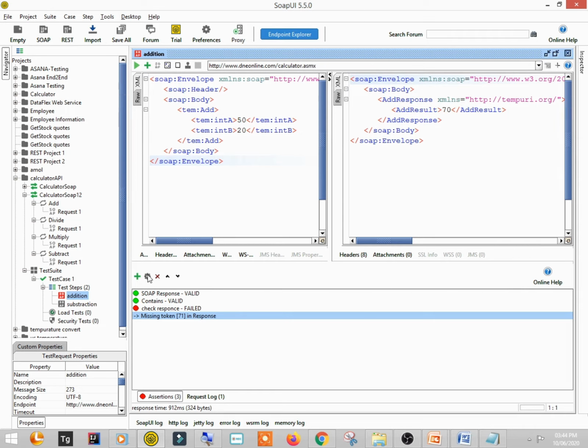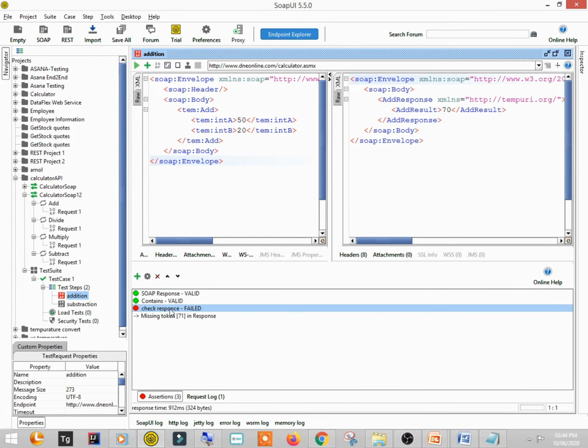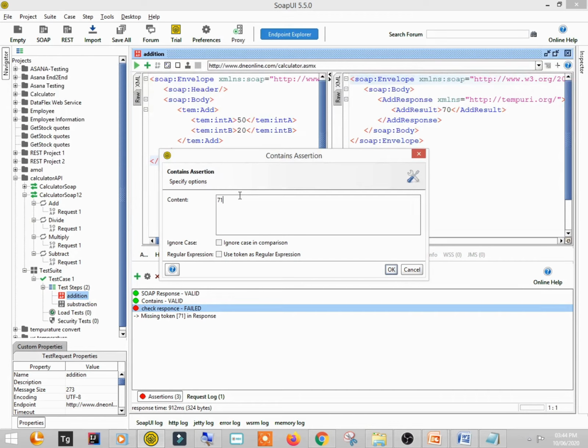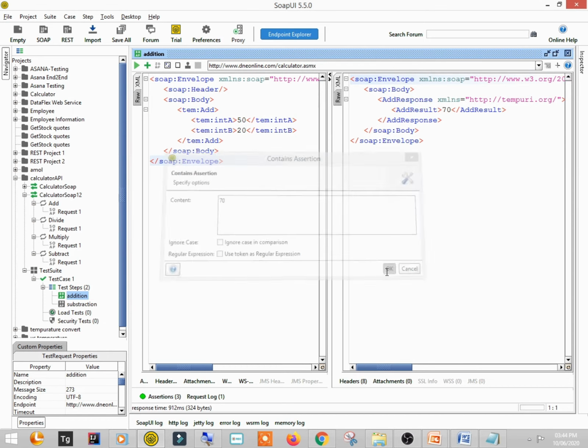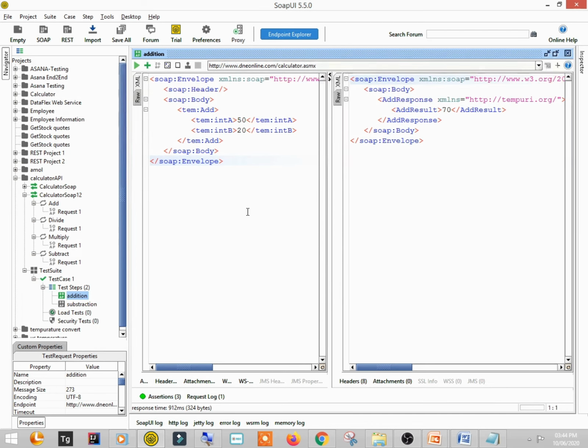So like that there are so many. Let me just correct this. So like that there are so many assertions in this tool, and you can do many things with the help of this tool, right? Just one session is not enough to explain this tool, but I hope you might have got a good idea about this tool, right?